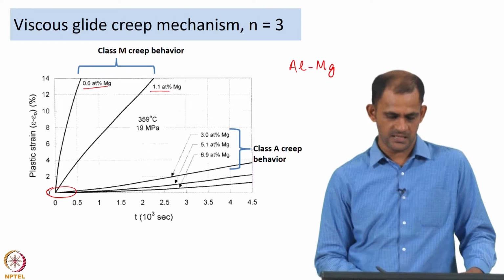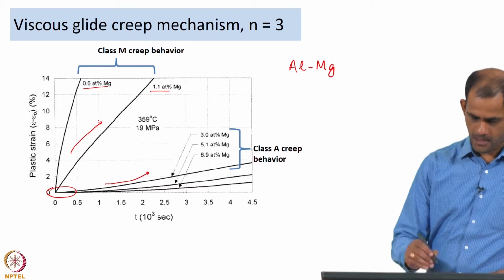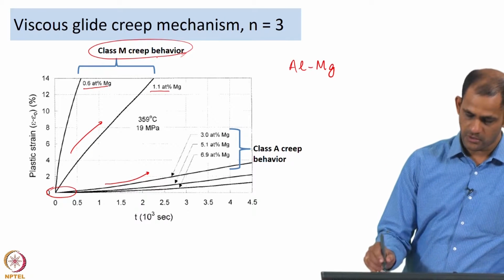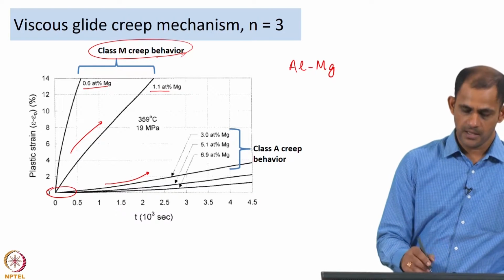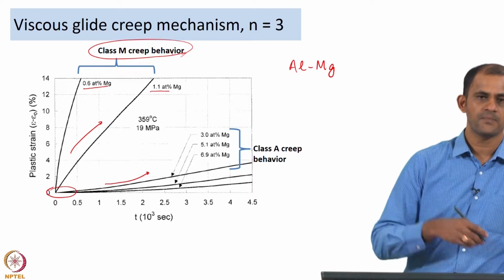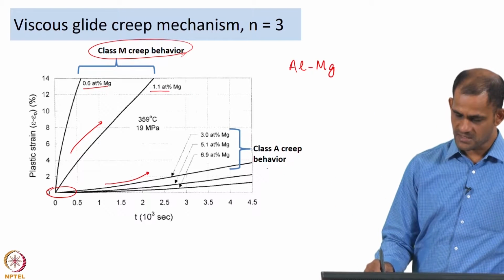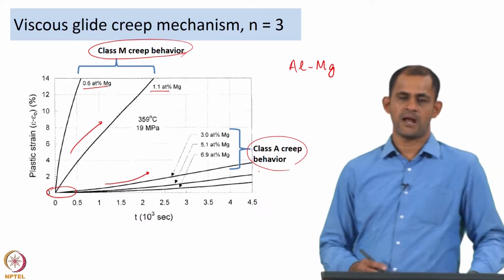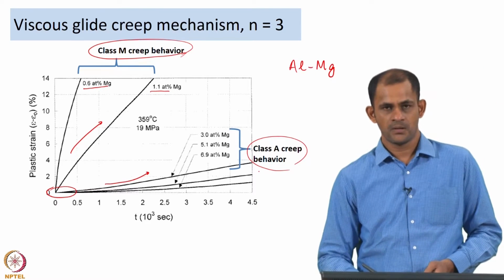Here the alloy is exhibiting an increasing creep rate. So, this is class M behavior. Even though it is a solid solution, on account of the low quantity of magnesium present in the alloy, the behavior of the alloy is still like a metal. It shows a prominent primary creep and it shows a decreasing strain rate behavior. On the other hand, this is class A creep behavior, where the primary creep is very small and the alloying content is high, and so that is influencing this behavior.